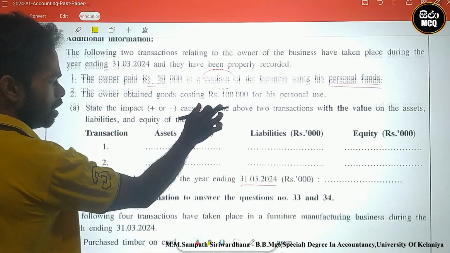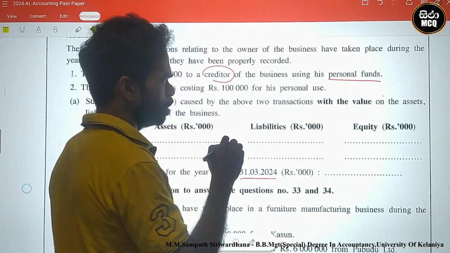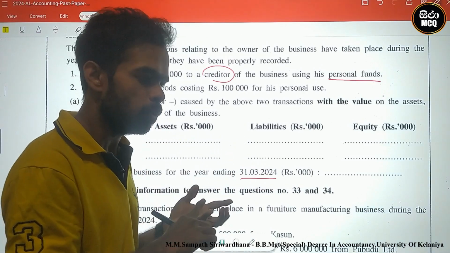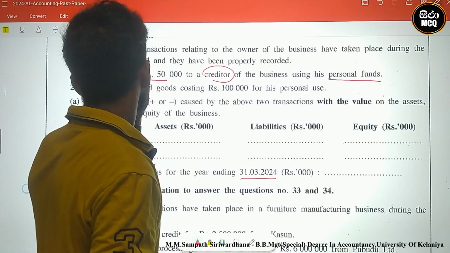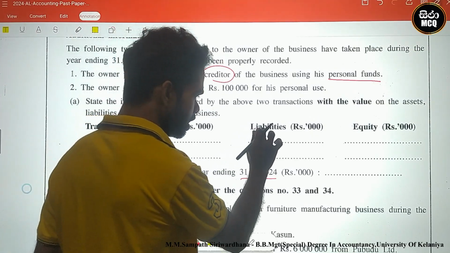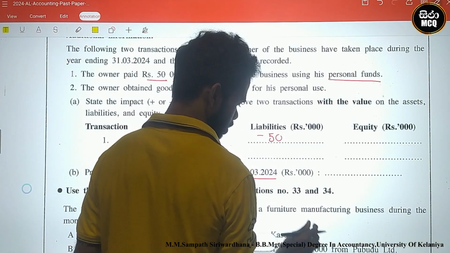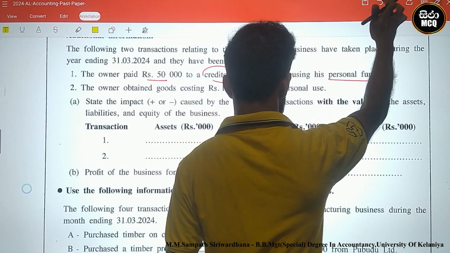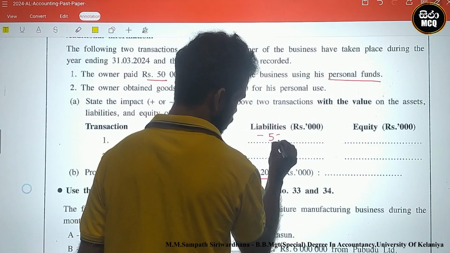Therefore, how can we impact this equation? There are two persons now, the owner and the business. The business creditor was paid, therefore creditors minus 50.